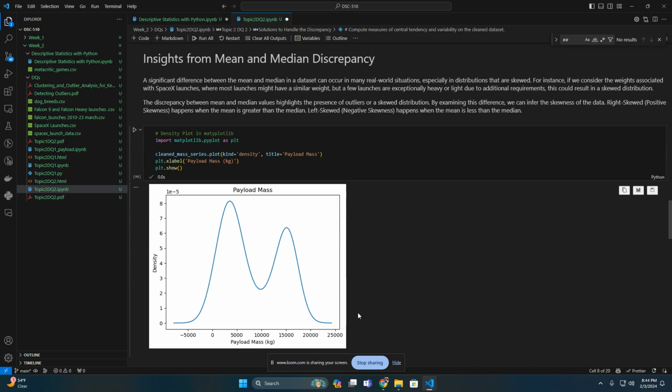So our data for an average weight or an average payload mass, or a median even, is going to be really skewed. Right here, I think this is a negative skew. I wrote it down. I'm still working on remembering which one's negative and which one's positive. If it's right skewed, it would be larger on the right, or a positive skew, it's larger on the right. If it's negative skewed, it's larger on the left. So this is a negative skew.